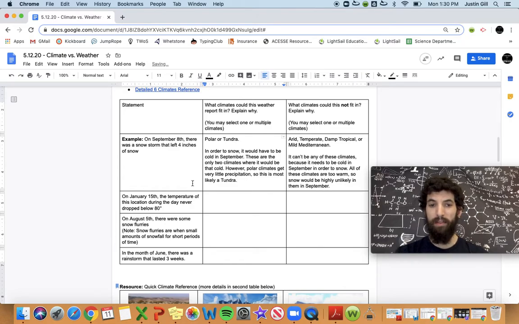Now the reason I'm using words like most likely or unlikely is because you don't have to be certain. One day of weather isn't going to perfectly tell you about the climate, but it can give us some pretty good guesses. So that's all you got to do for the other examples. Say which climates this weather makes sense that it might fit in, and which ones it doesn't fit in.